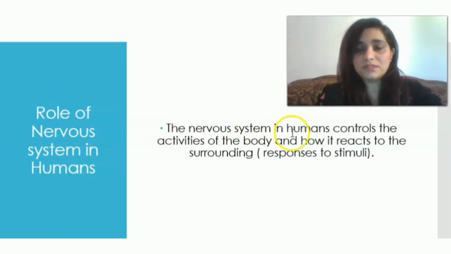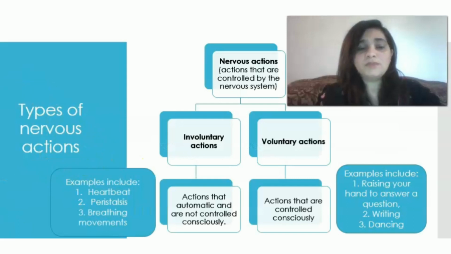The nervous system in humans controls the activities of the body and how it reacts to the surroundings, responds to the stimuli. Types of nervous actions. The nervous actions that are controlled by the nervous system are divided into 2 types, either involuntary actions or voluntary actions.